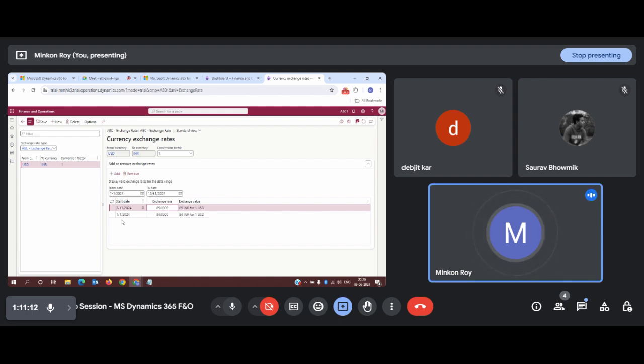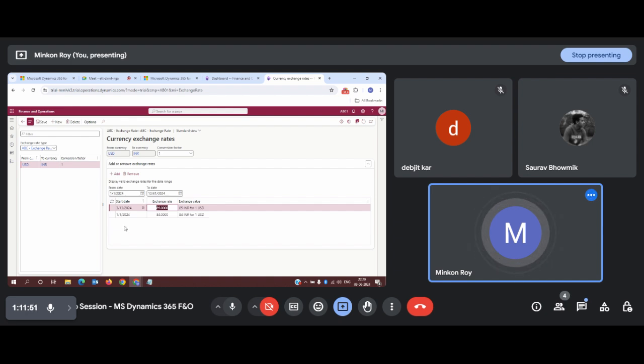Now, how is this exchange rate going to be applied? Just see. On 1st of January, since it has already been defined as 84, on the very next day, that is 2nd of January, the same exchange rate will be applicable, until 12th of March 2024. When we jump on to the 13th of March 2024, that day the exchange rate will be revised to 85. From that day onwards, 85 rupees will be applicable till 31st of December 2024, because I have not defined any more exchange rate in between.